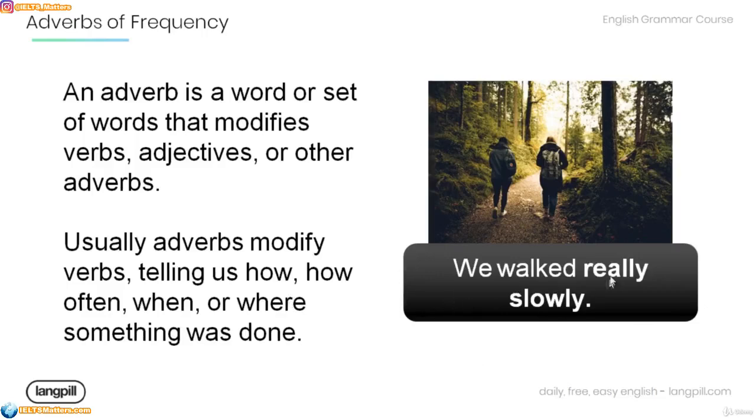We walked really slowly. Note that there are two adverbs in the sentence. Now the adverb really modifies the other adverb, which is slowly. And the adverb slowly modifies the verb walked and tells us how we walked.